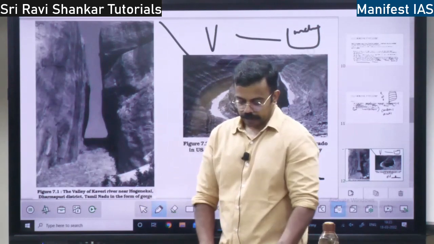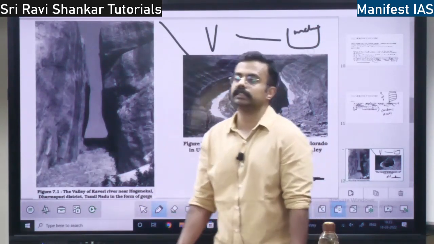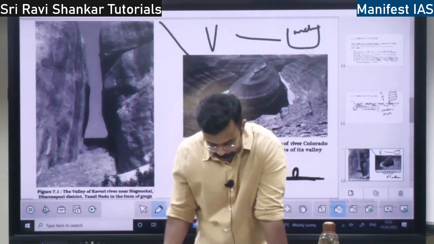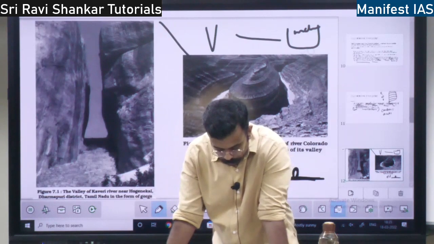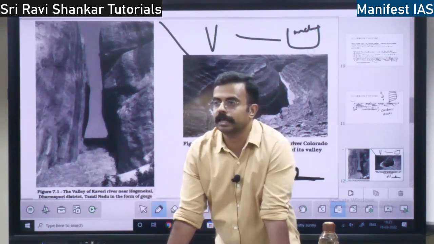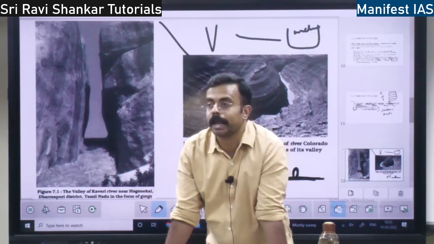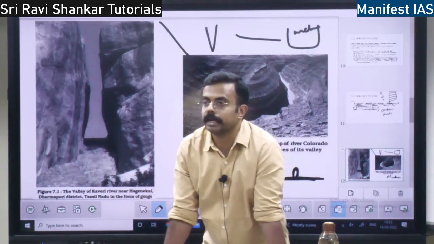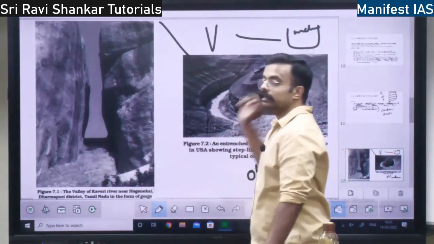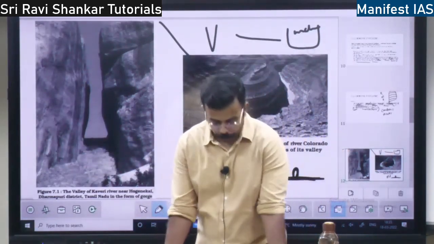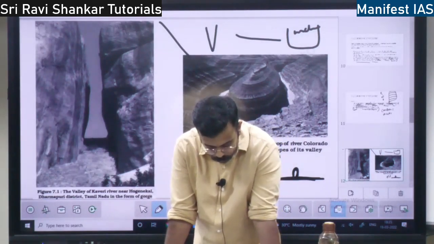So the first is the youth stage. In the youth stage, there will be V-shaped valleys. In the mature stage, there will be U-shaped valleys, and in the old stage, there will be flood plains. Flood plains means absolute plain, right? These are the three stages of the river. But in the youth stage, there are some points which you should know.